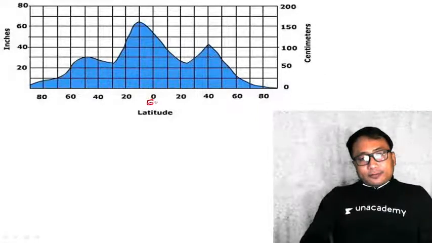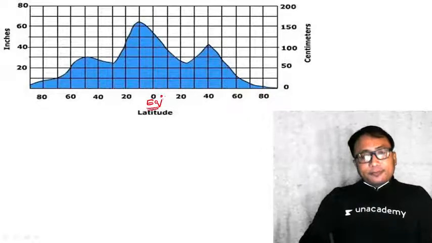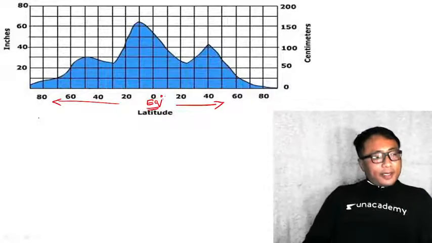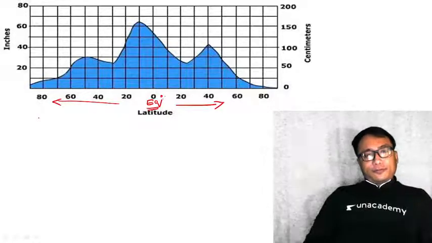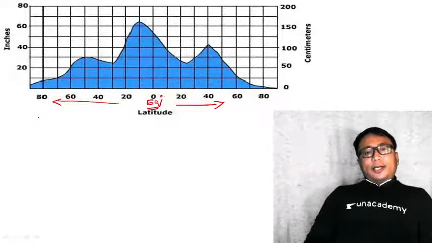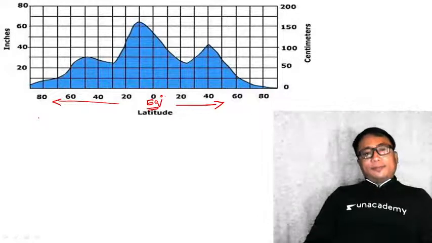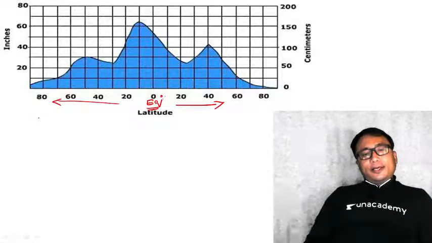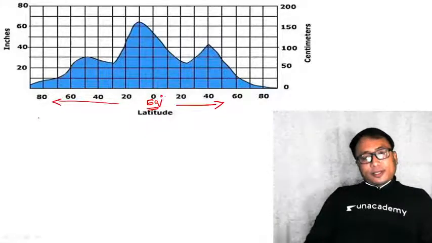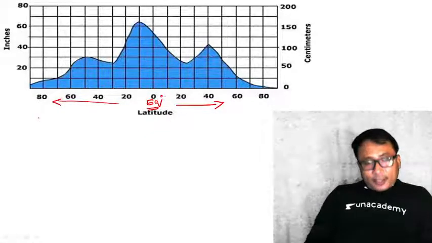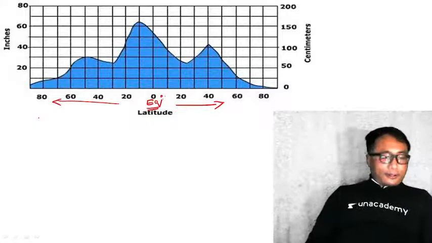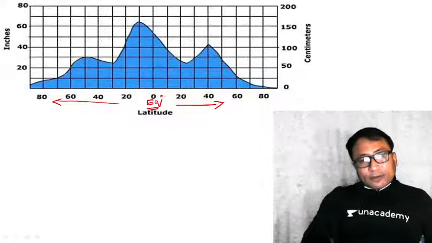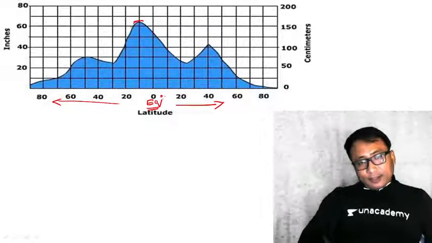This is the equator, 0 degree latitude. This is the southern hemisphere, this is the northern hemisphere. Kindly observe the diagram in front of you. Right at the equatorial region, because of the cloud formation, the sun insolation is not much. Therefore, the intense heating is a little bit towards the north. Therefore, the highest amount of precipitation is not happening exactly over the equator. It is a little bit tilted towards the northern hemisphere.